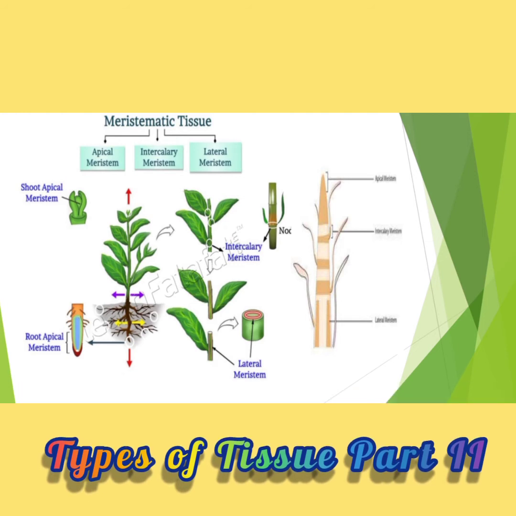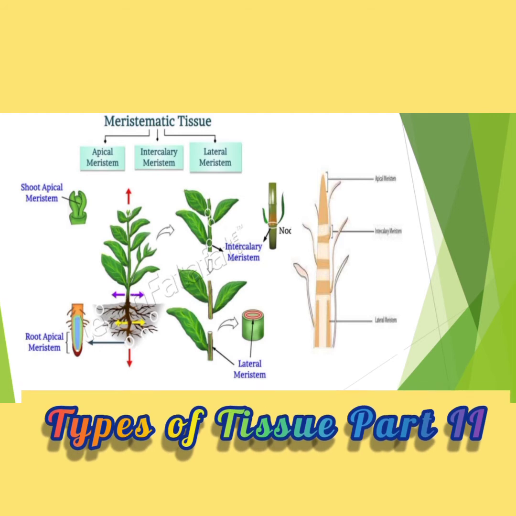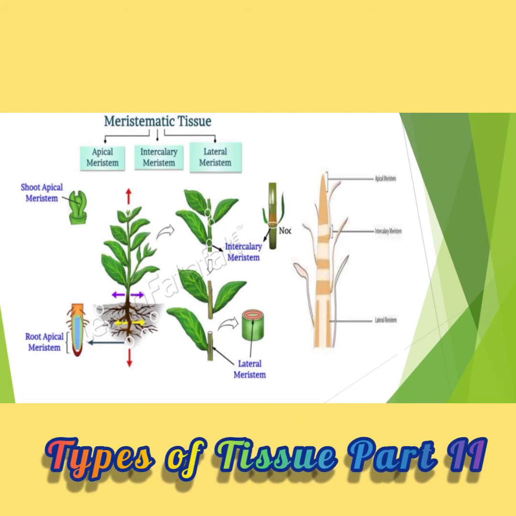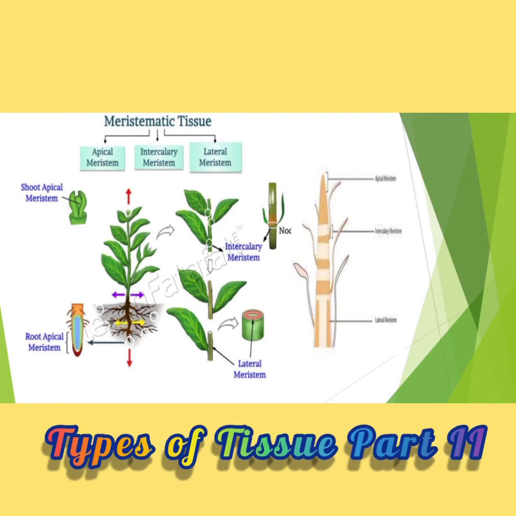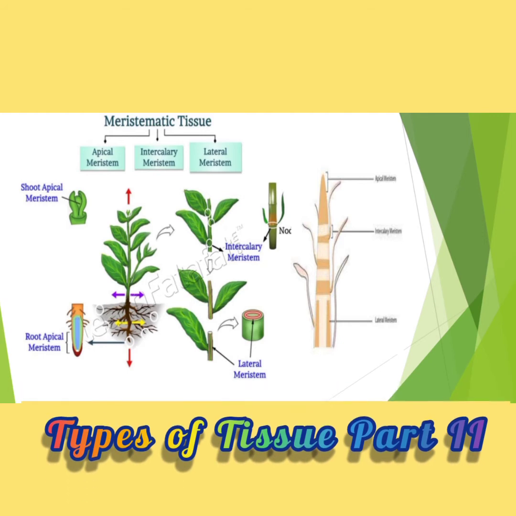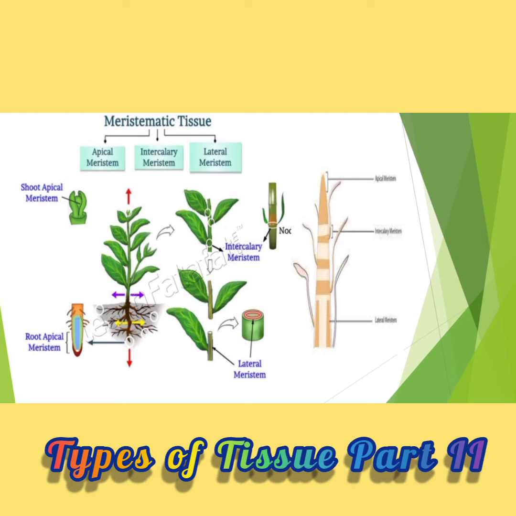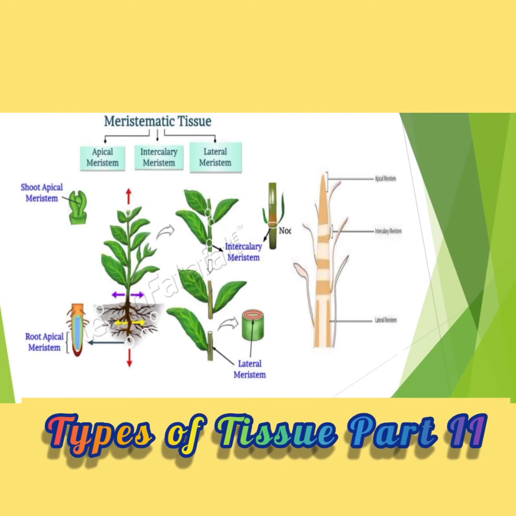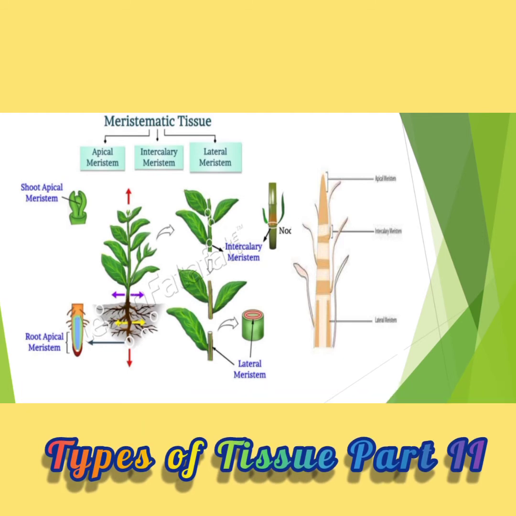Intercalary meristem is nothing but the meristem between two nodes. For example, sugarcane. In sugarcane, you have seen there are nodes and internodes. Nodes means there are two scales, or a number of scales, present.